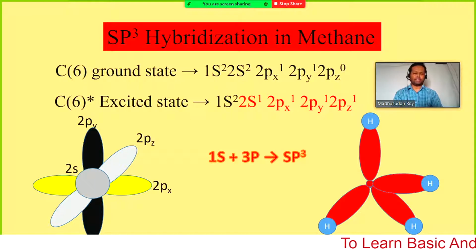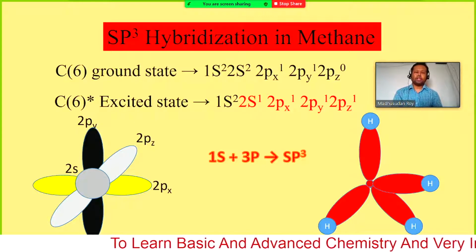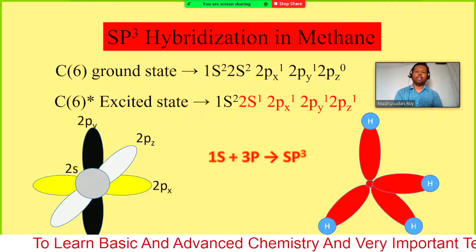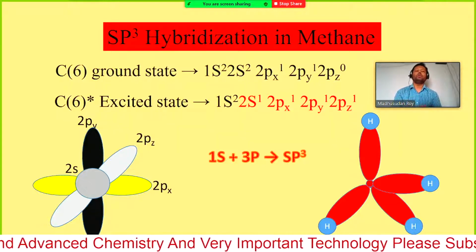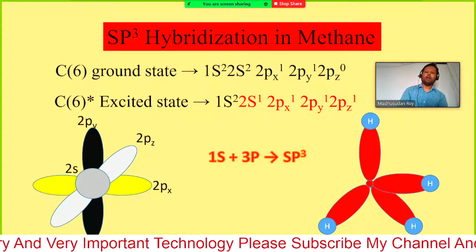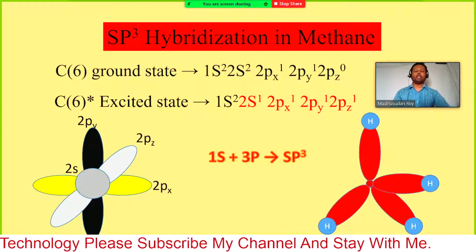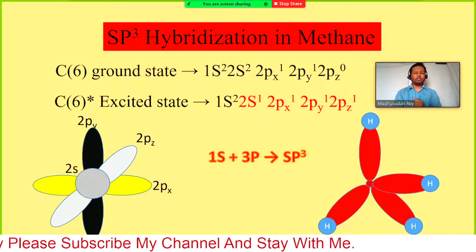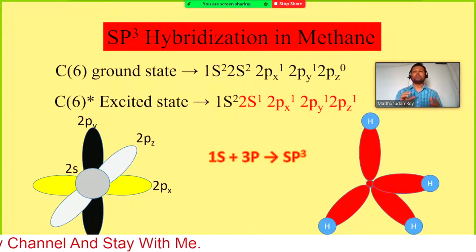sp3 hybridization is a little bit different from the normal covalent bond, because in a covalent bond one electron is shared with another component. Normally two non-metal atoms share electrons between them, and they form a bond.